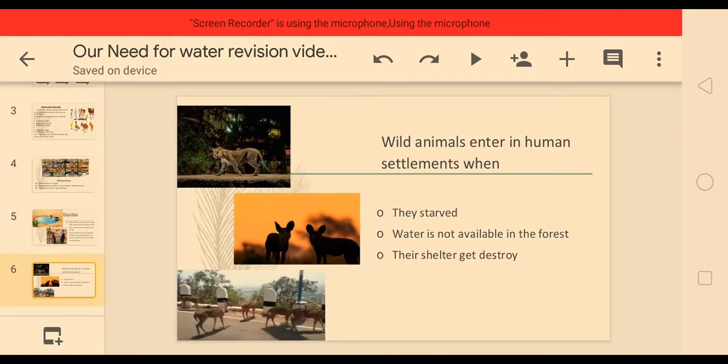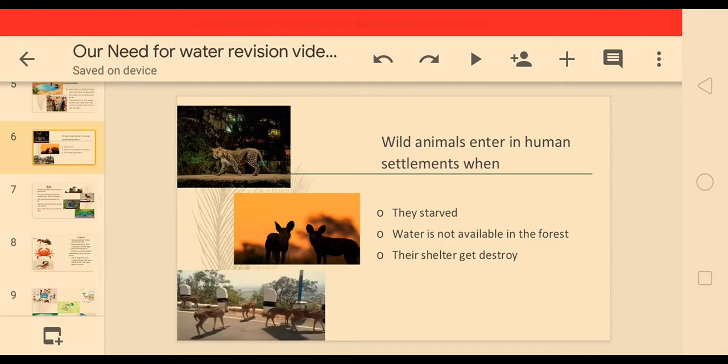Okay, now see, sometimes wild animals enter human settlements. But why do they come to human settlements? In which condition do wild animals enter human settlements? When they are starved, when water is not available in the forest, and their shelter gets destroyed.